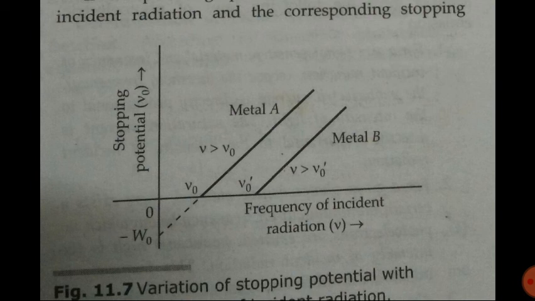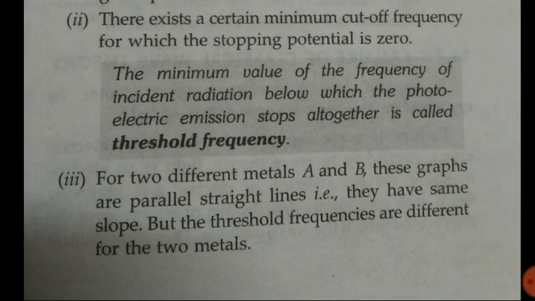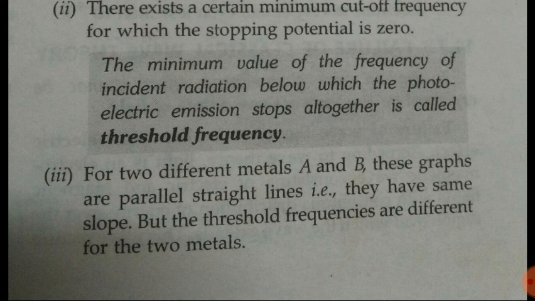So you can see how they are both parallel but different lines. According to frequency, we get two different lines. They are parallel, which means whatever the frequency, the stopping potential will always change linearly with it. But the graph is not the same; they are two different lines, meaning different values of stopping potential. So for two different metals A and B, these graphs are parallel straight lines, that is, they have the same slope, but the threshold frequencies are different for the two metals.